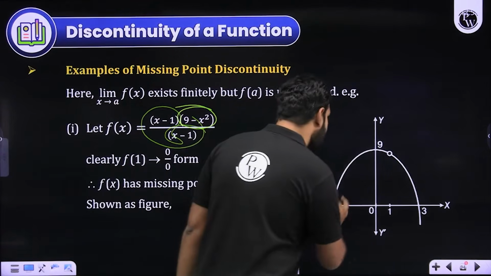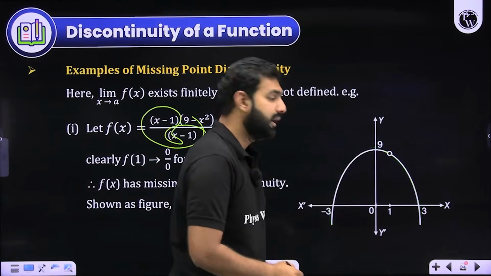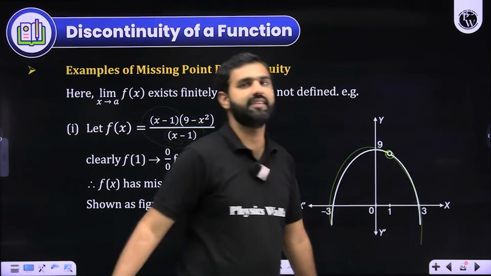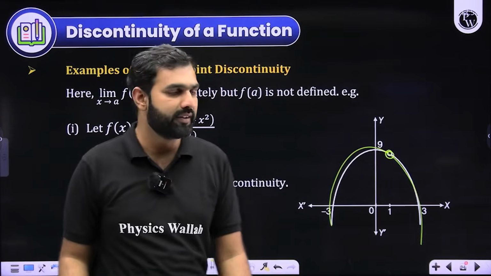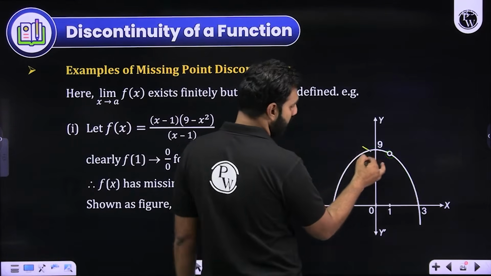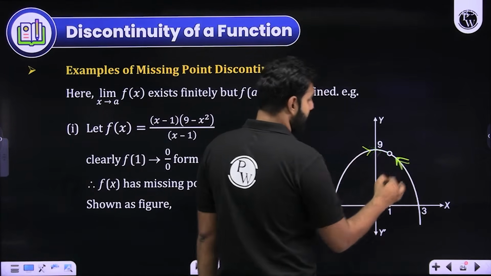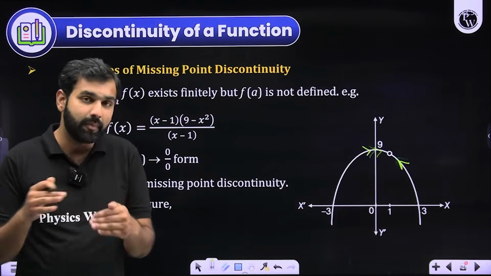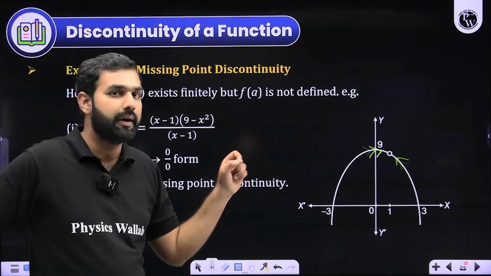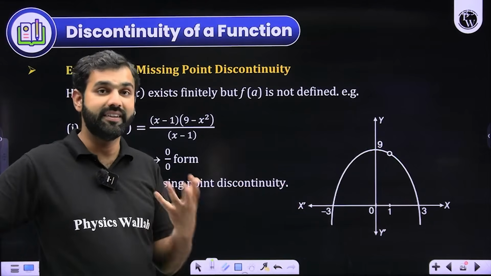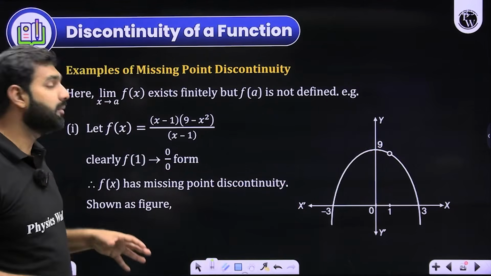So I'll draw the graph of 9 minus x square only, but at 1, I'll remove the existence of the function. And I hope you can see, since it is a parabola 9 minus x square, it is continuous everywhere. Even at 1, its left hand limit and right hand limit will also take me to a point. But again, the problem is at 1, it does not exist. So this is a missing point discontinuity.